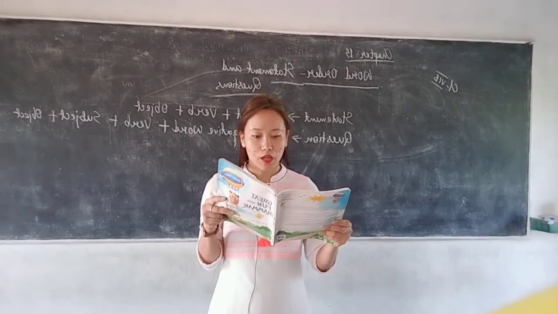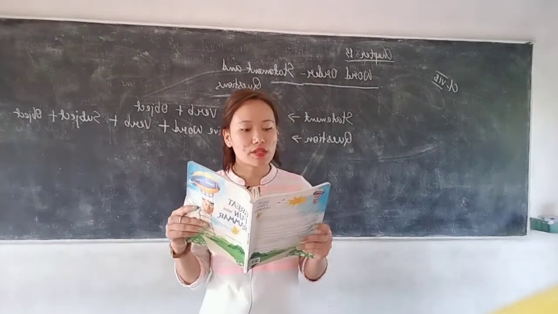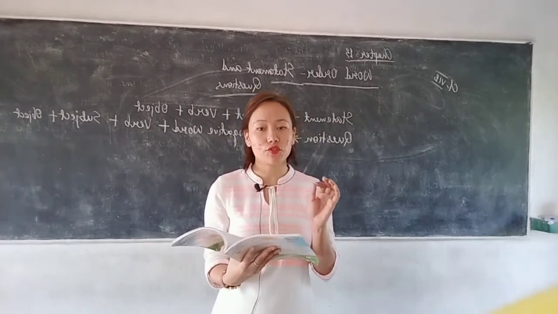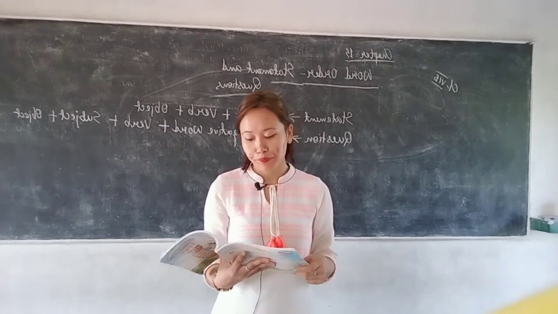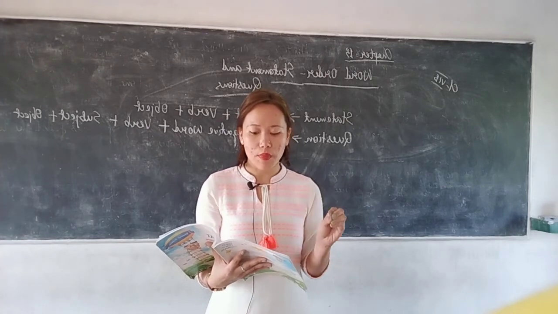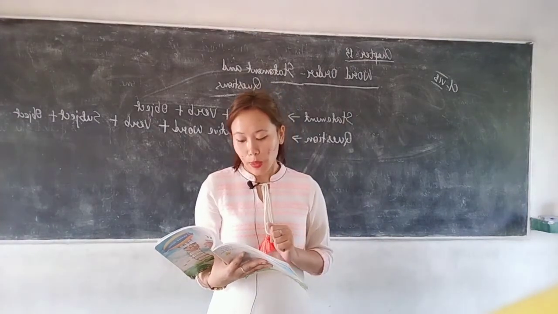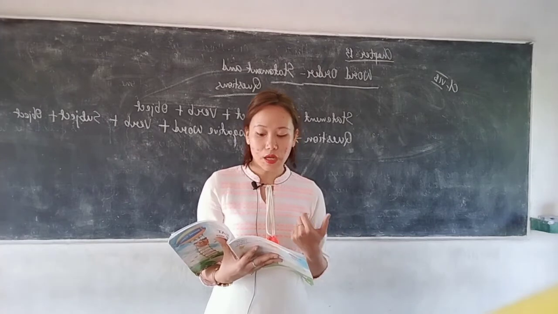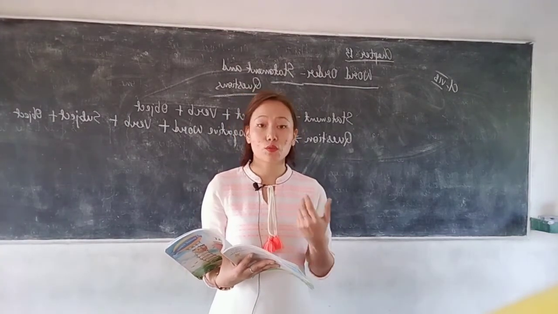Okay. A sentence which expresses orders or commands, requests and wishes is called an imperative sentence. An imperative sentence usually ends with a full stop, though sometimes we may use an exclamation mark, but it should express orders or commands, requests or wishes. Give me that bag, it's an order. Please let me come with you, it's a request. Have a nice day, it's a wish.